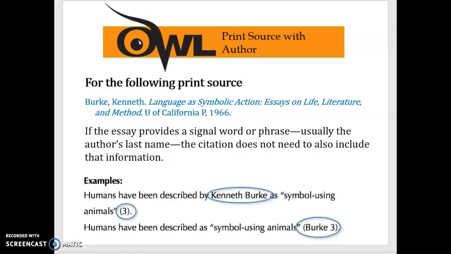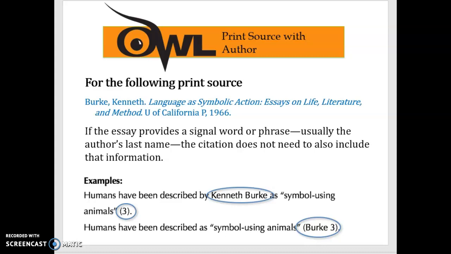Okay, so here in our example for in-text citation, in my first example, humans have been described by Kenneth Burke as symbol-using animals. I have included who the author is or who has said these words in my sentence. So since that's the case, I just have in parentheses 3 for page number 3.